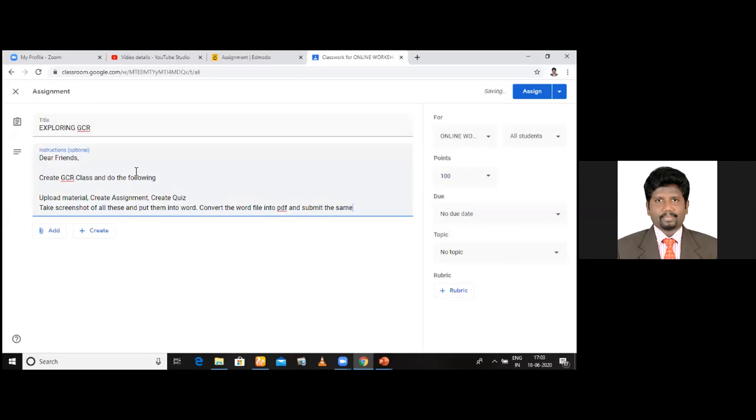Now I've given the instructions. Now you can be very creative. See here, this add, you can give the picture. As I told you, you can add video and ask the students to analyze and do anything that you want. You can be creative. Now here, you have to fix the points. Now I fixed 10 points. See here, I fixed 10 marks.